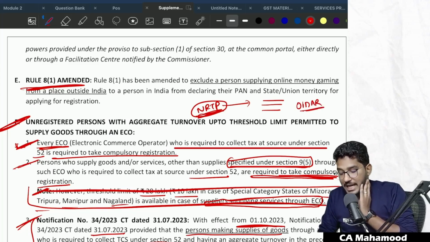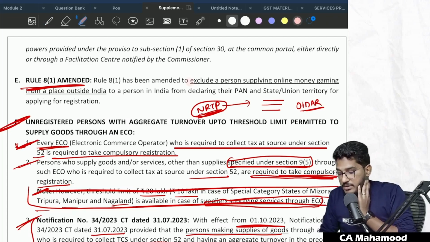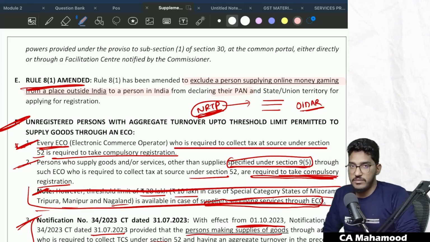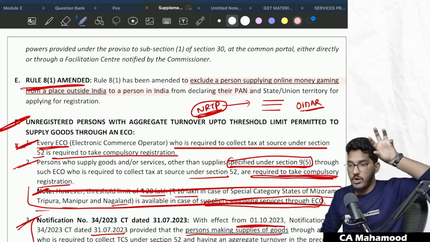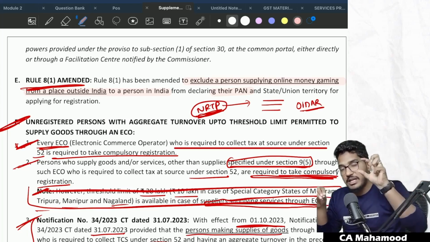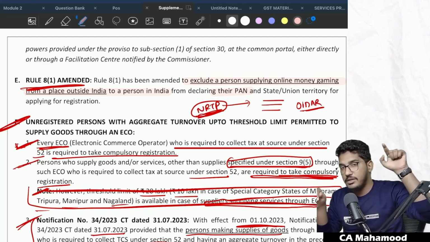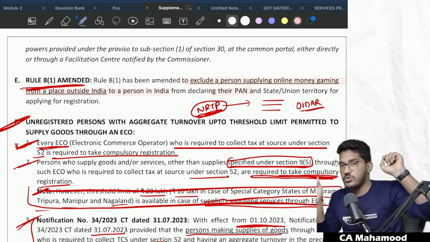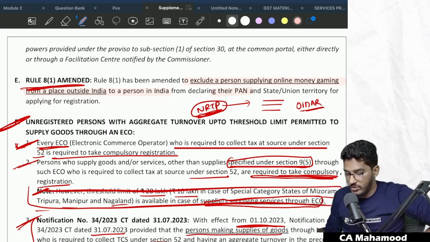Rule 8 Sub Rule 1 has been amended to exclude a person supplying online money gaming from a place outside India to a person in India from declaring their PAN and state or union territory for applying for registration. So if there is an online money gaming service provider providing those services from outside India to a person who is in India, he has to obtain registration, but since he is outside India, he will not have PAN. Now that person can obtain the registration even without PAN. So in addition to NRTP and OIDAR, this person has also been added to the list.